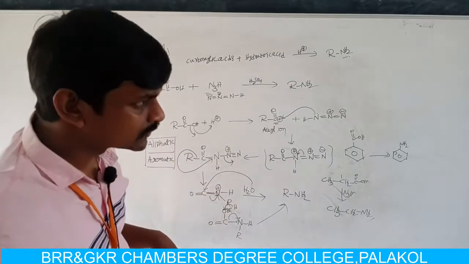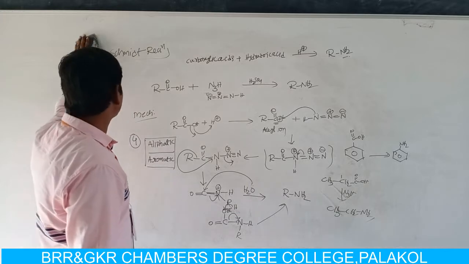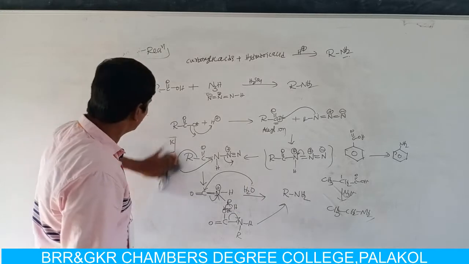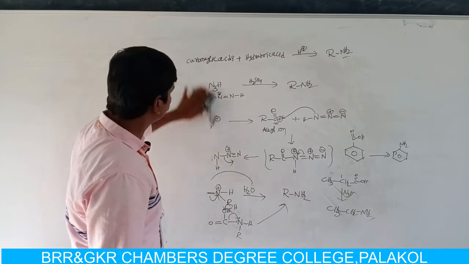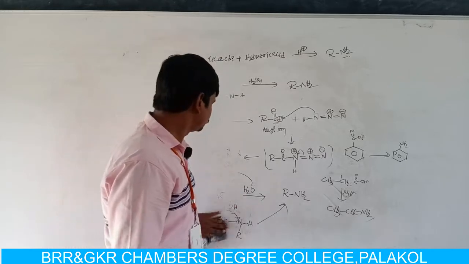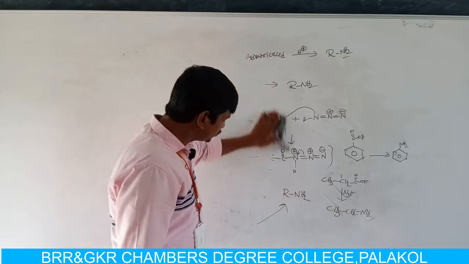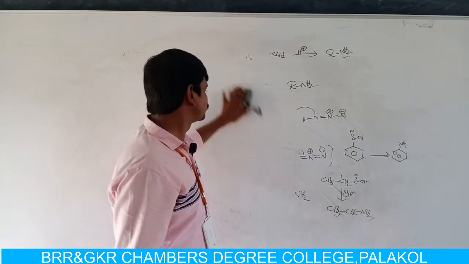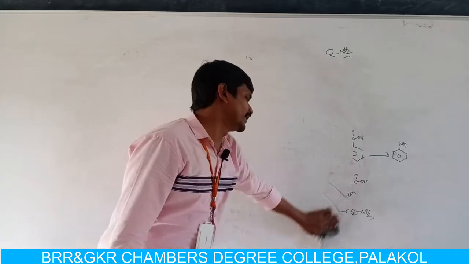Now see which reactions are useful for preparation of aromatic and aliphatic amines in a simple table. This is about the Schmidt reaction. Here we discussed in detail the preparation methods of amines.